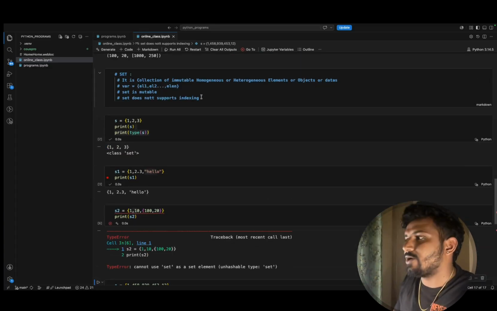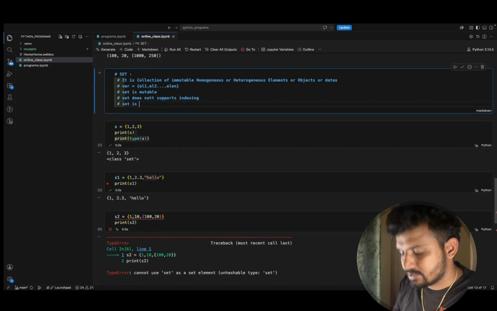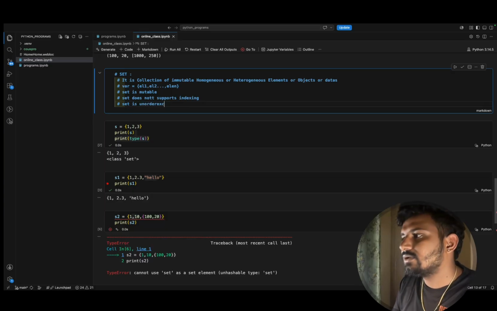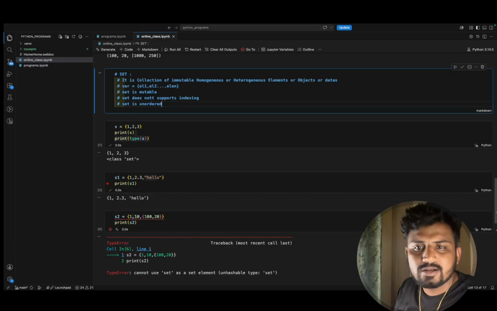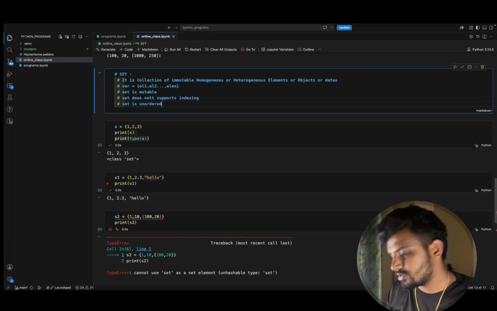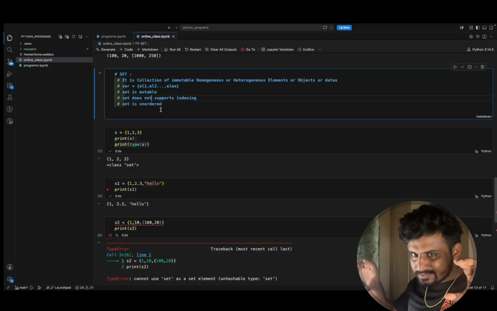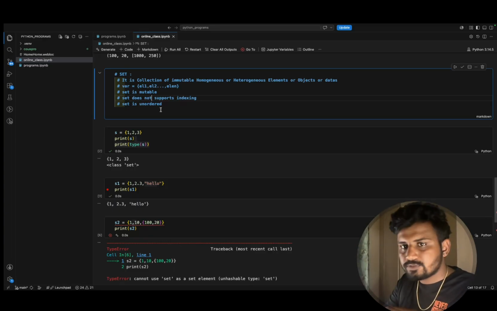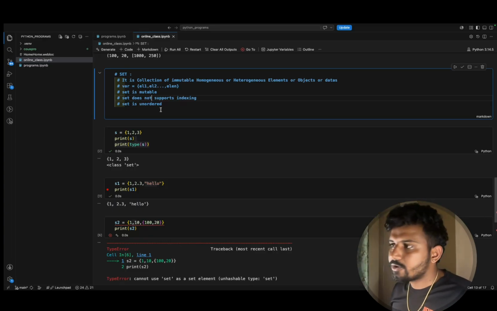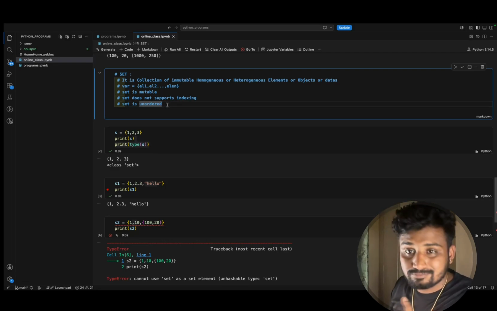So first of all, I want to convey to you that set is unordered. In the sense, it will never follow the order. That's the reason it will never support indexing. Because if elements are not arranged in order, you can't provide subaddress itself. One object will be here, another object will be here, another object will be there. That's the reason you can't provide it. So that's what set is: unordered. Please do correct its spellings.